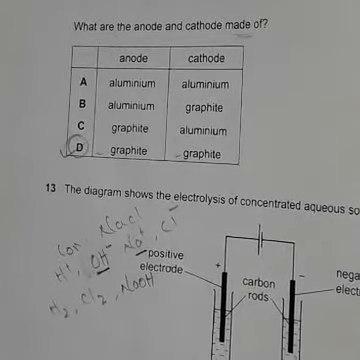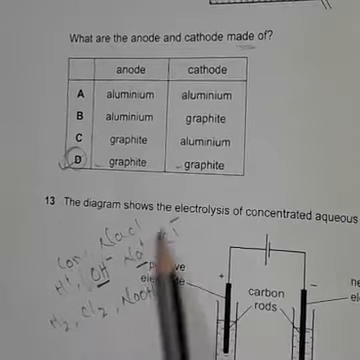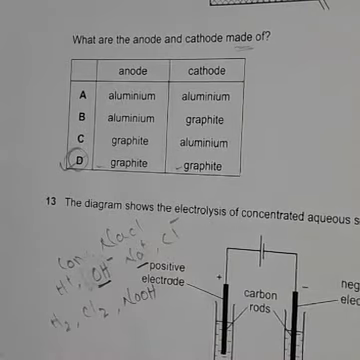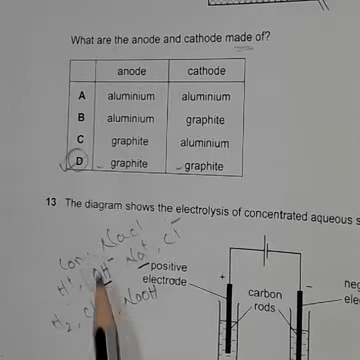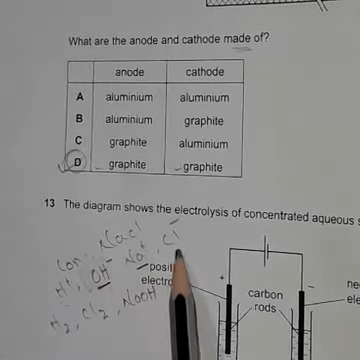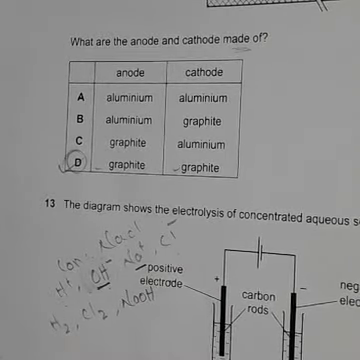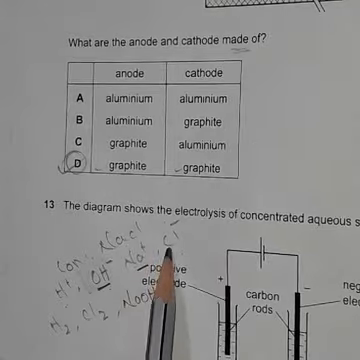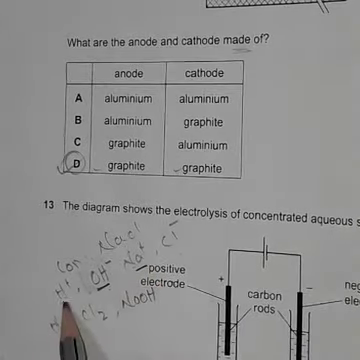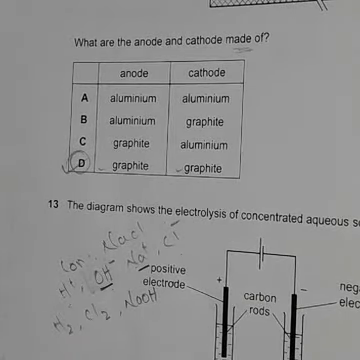To answer this question, you have to understand, see here, this is concentrated sodium chloride. Concentrated means there is H+ and OH-. We know there is H+ and OH-. Sodium chloride means there will be Na+ and Cl-. Clear? So H+, OH-, Na+ and Cl-. So here at cathode H+ will deposit. Hydrogen gas will be formed at cathode.